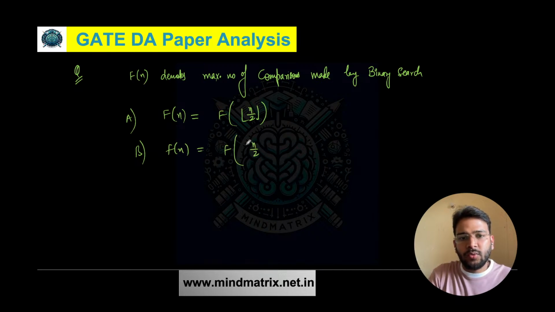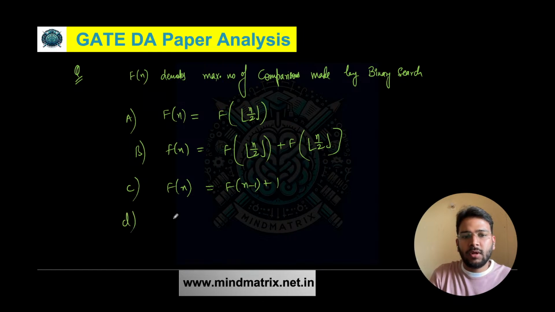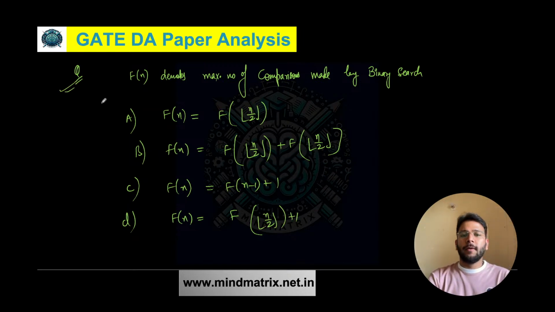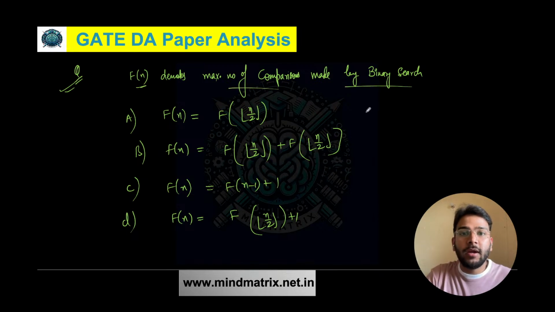Just let me write the options and then we are going to discuss what should be the answer. n by 2 plus f of n by 2, f of n minus 1 plus 1, and f of n is equal to f of n by 2 plus 1. Here the array that is given is sorted. We have to find f of n, the maximum number of comparisons made by the binary search.